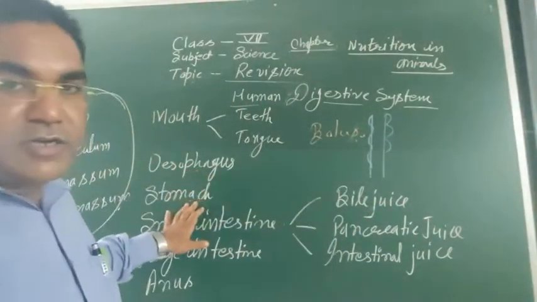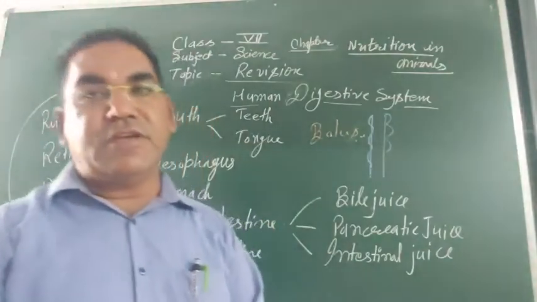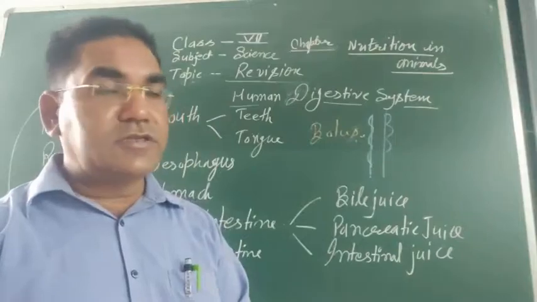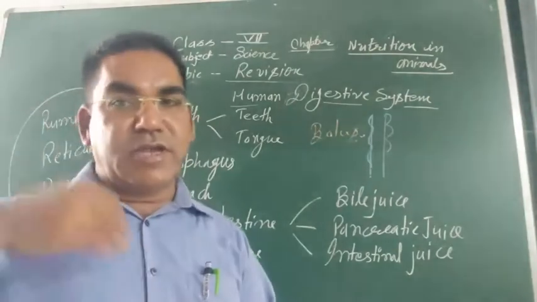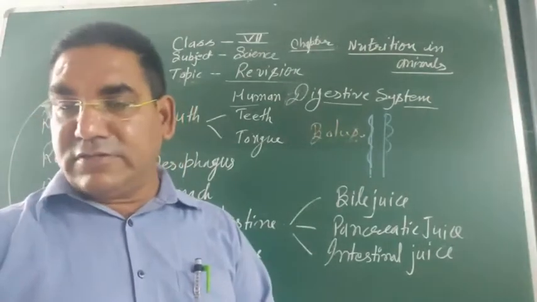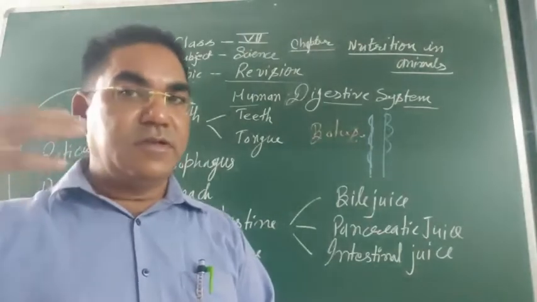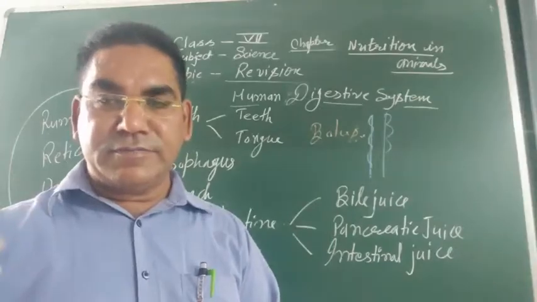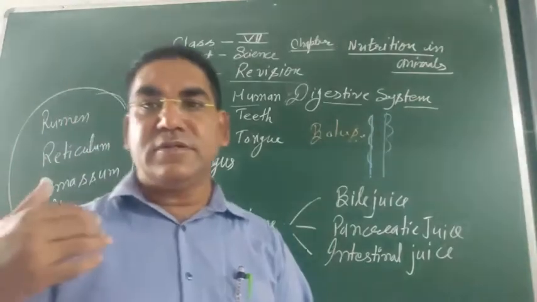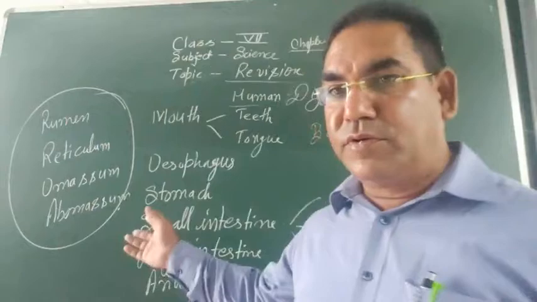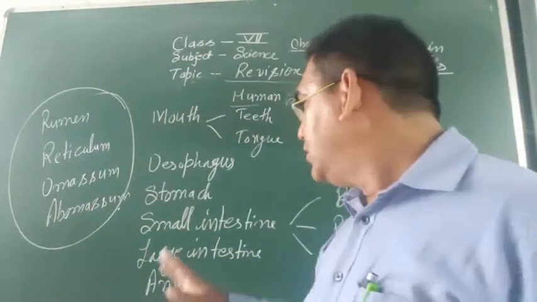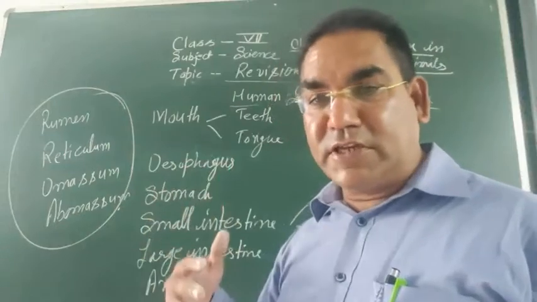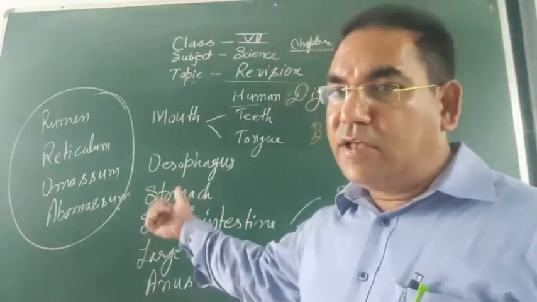Now food enters into the stomach. The stomach has gastric glands which also secrete hydrochloric acid. Hydrochloric acid is a disinfectant, which means it kills the germs and prevents the food from spoilage by the action of germs. Next, it stores the food in large amounts, and it is a site of protein digestion. Mainly protein digestion occurs in the stomach.